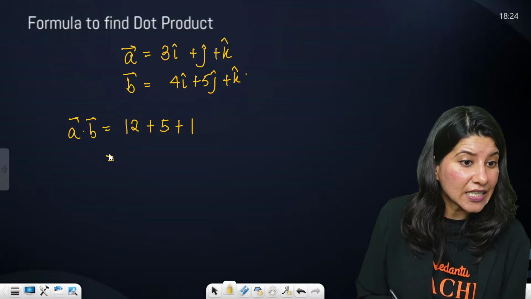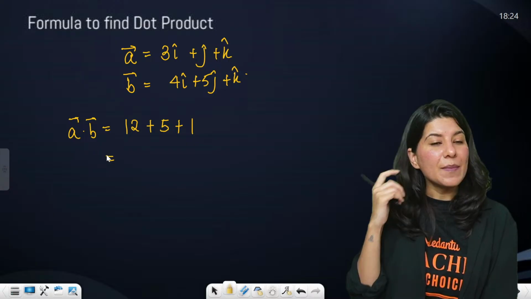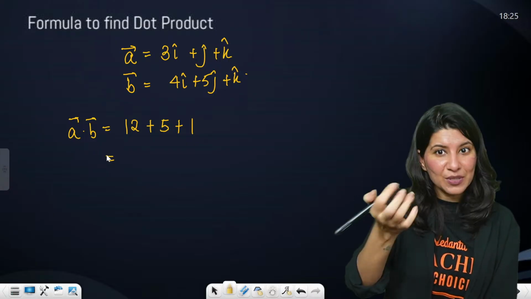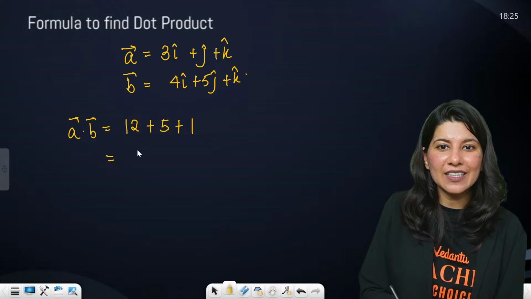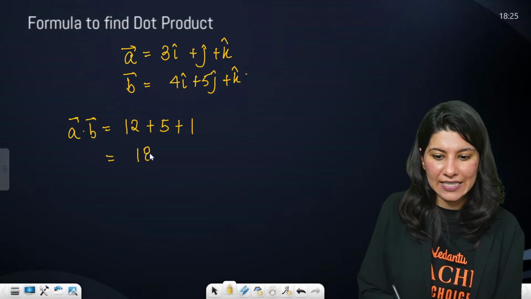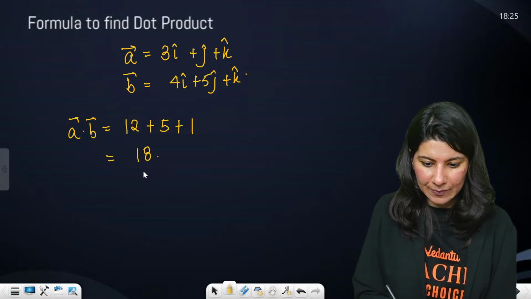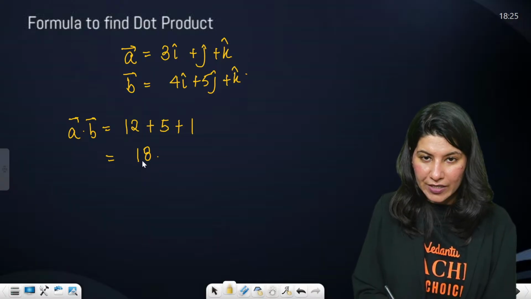Somebody was asking, Harini, are you here? You were asking, na? Is dot product easy or cross? Dot product is so easy, right? 3 fours are 12, 12 plus 5 is 17, plus 1 is 18. A dot B is coming out as 18. Okay. All right. So what is the formula?